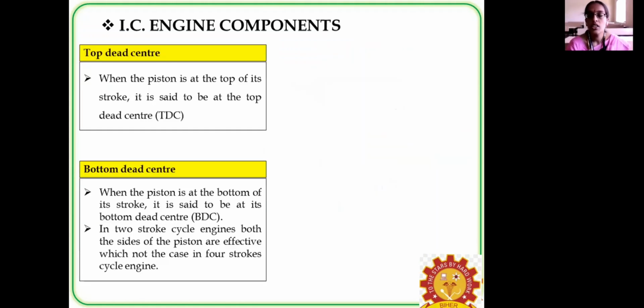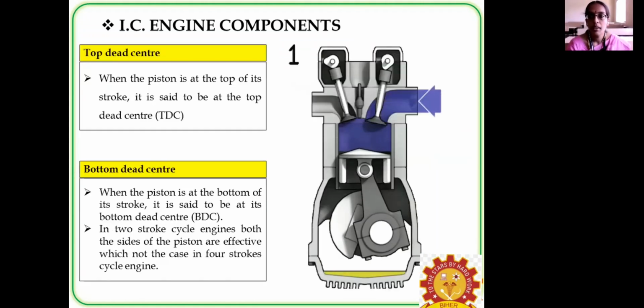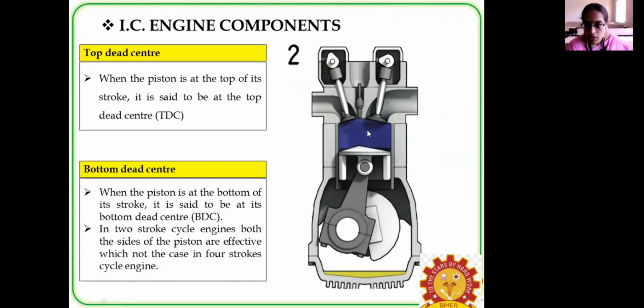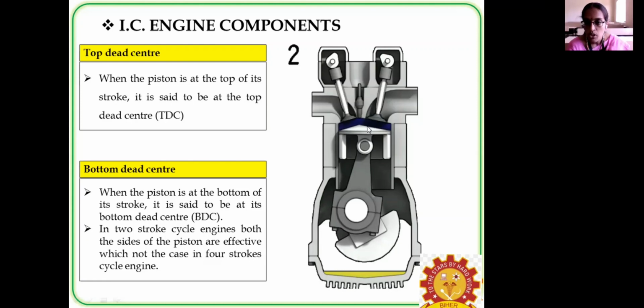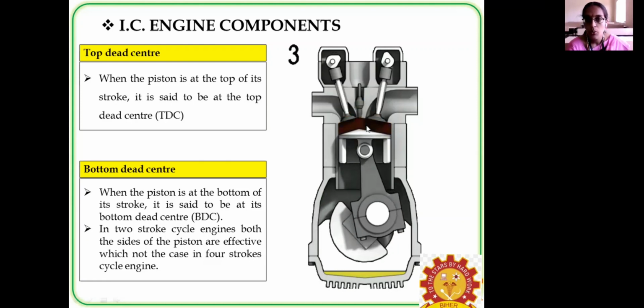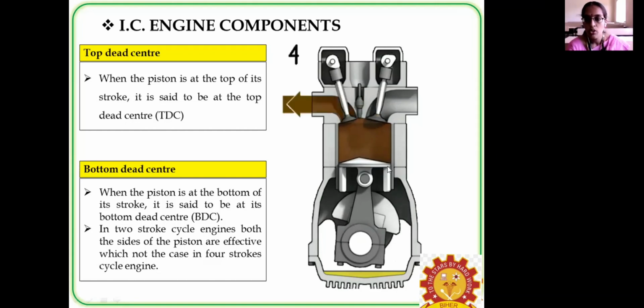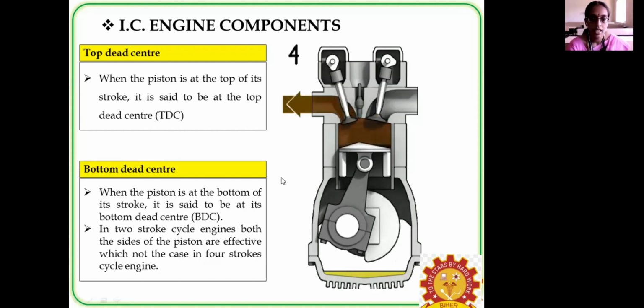And this one is top dead center. Top dead center is, as you see, the top portion where the piston moves. This one at the bottom of the stroke is known as the bottom dead center.